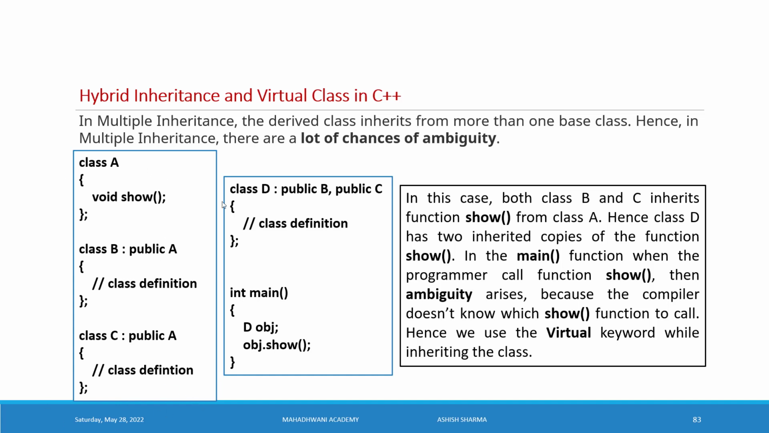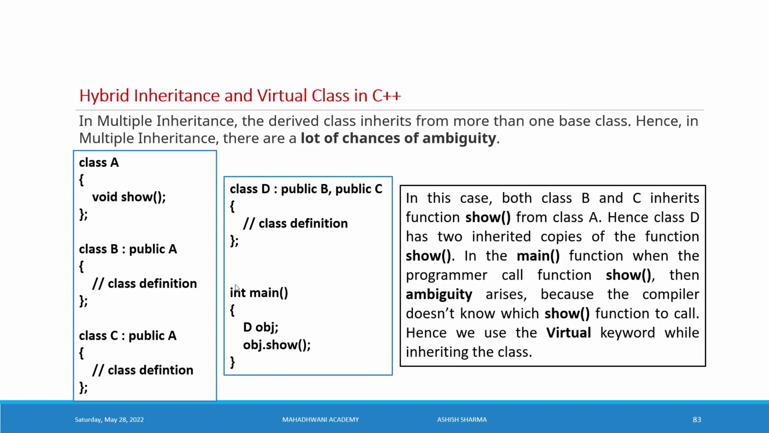Now come to the next. Here is a class D. For class D, we have parents B and C. Now we have two parents for class D. It means this is a multiple inheritance. This particular inheritance is called multiple because we have more than one parent. If we have more than one parent, it is multiple inheritance.